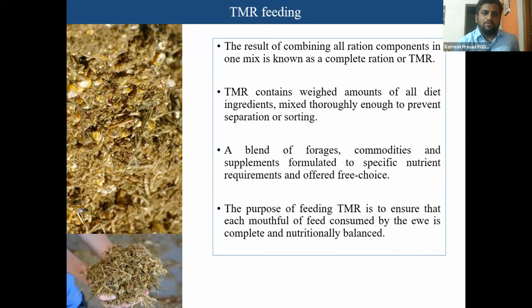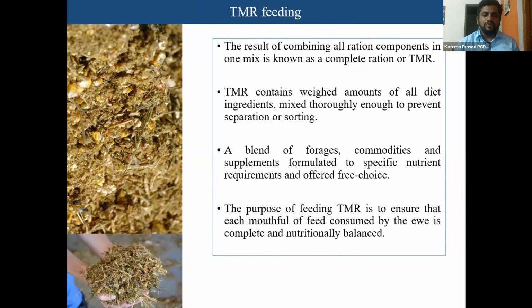Final one is the TMR feeding. The result of combining all the ration components in one mix is known as a complete ration or total mixed ration. TMR contains a weighed amount of all the diets, as we saw how to balance the nutrients for different animals. This TMR must have all the ingredients, because when you feed the animals with greens, dry roughage and concentrate, the animal will first consume the concentrates. So once the stomach is full, then they will not definitely consume these roughages.